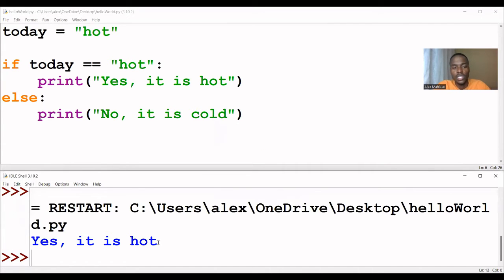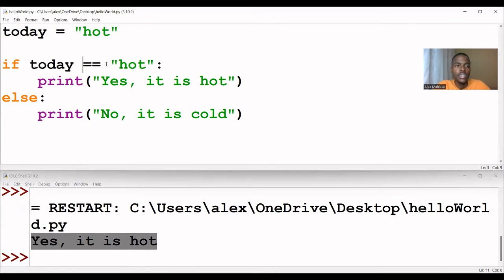In this case, you're getting "yes, it is hot". What it did here is compare, using a comparison operator, these two values. Today, we were given that it is hot. So it will compare this as being hot, equal to hot, then it will execute or return this block of code.